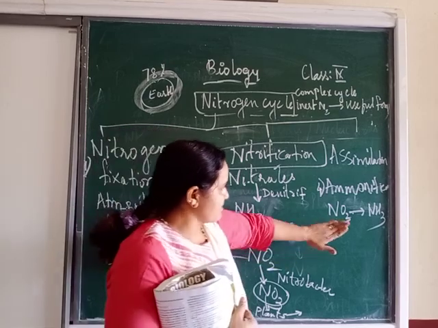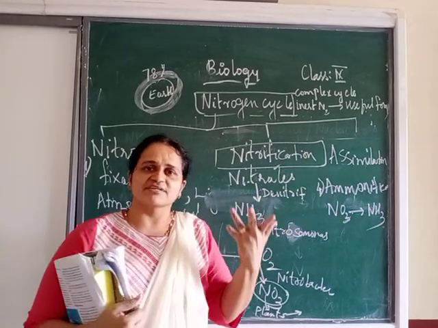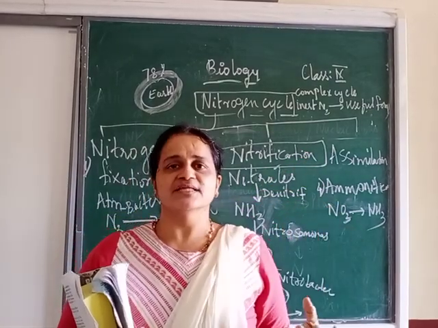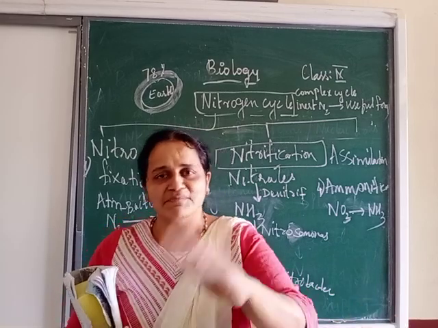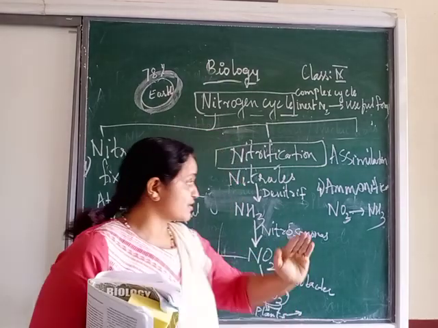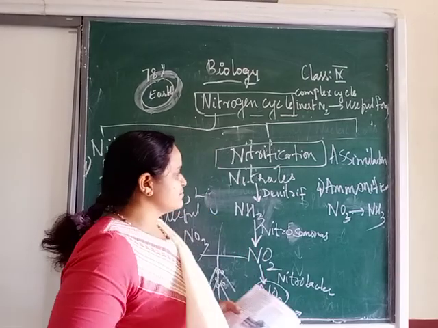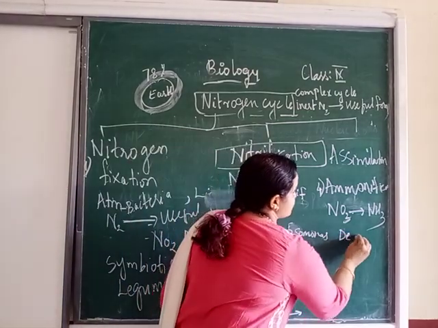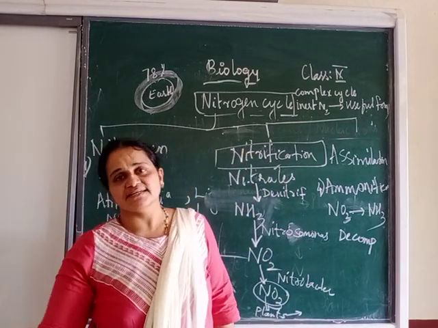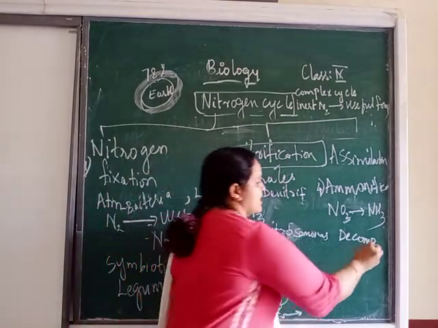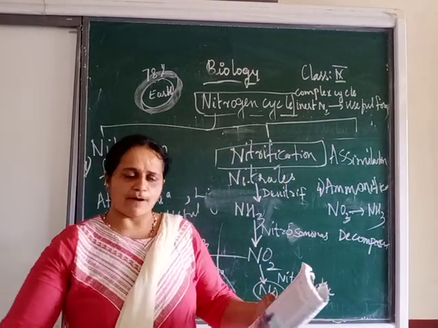Remember, your plant contains nitrate. After their death, they get buried in the soil, and this ammonia is returning back to the soil. That means your nitrate turning into ammonia, and this is broken down by which bacteria? We call them decomposers. Why are we saying decomposers? Because this is after the death of the plants and animals. So these decomposers convert nitrate into ammonia.